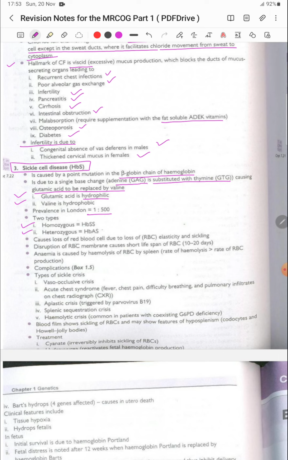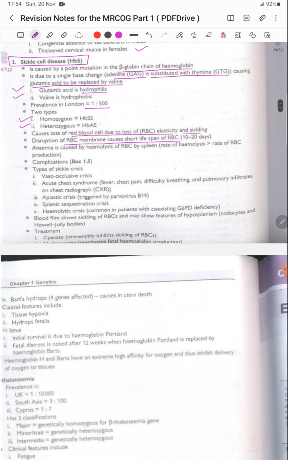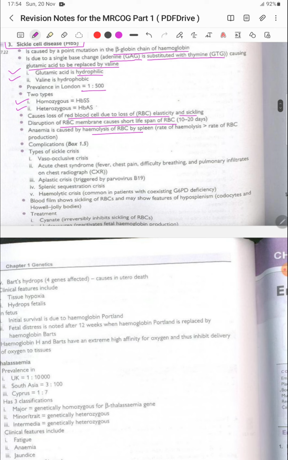They cause the loss of red blood cells due to loss of elasticity, sickling, and disruption of the RBC membrane. This causes a short lifespan of the RBC, which is 10 to 20 days. Anemia is caused by the hemolysis of RBCs, because the rate of hemolysis is more than the rate of RBC production. The complications we'll discuss later.